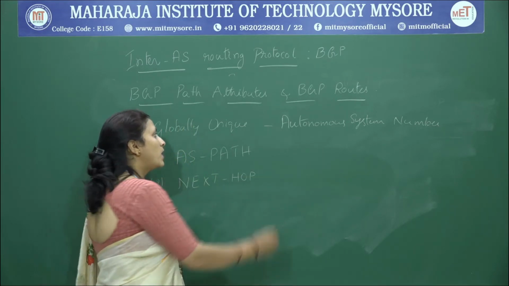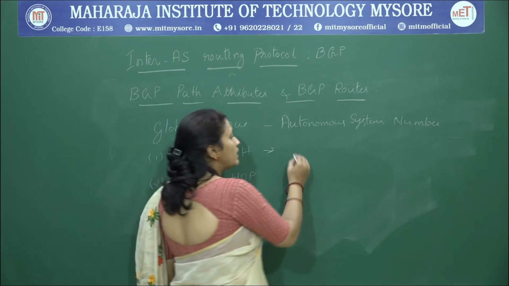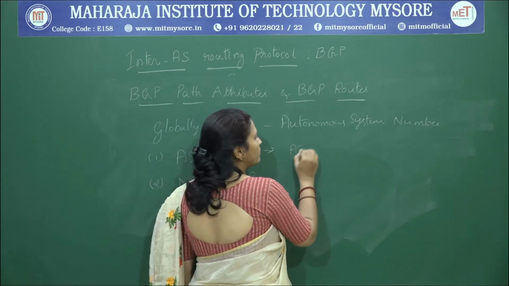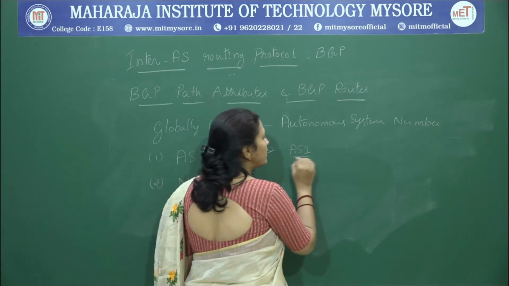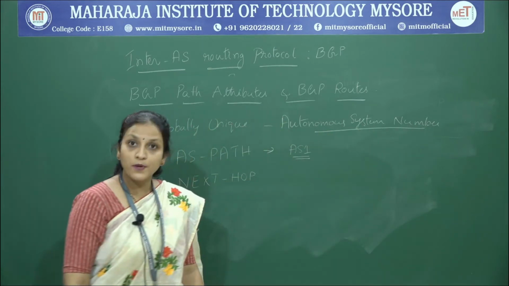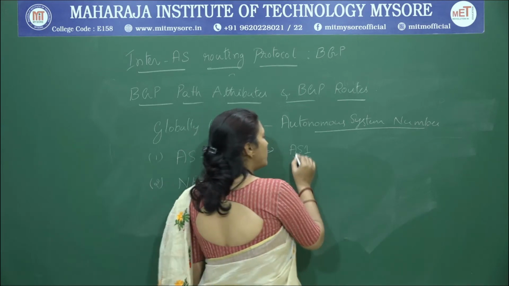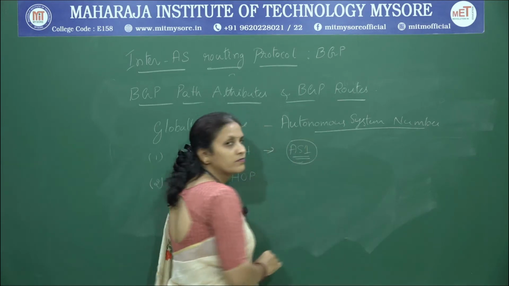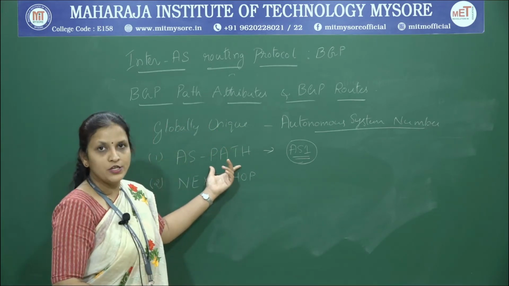What do we mean by AS path? As I already told you, when it starts from AS1, if AS1 is the autonomous system number assigned to that particular autonomous system, and a data packet originated at AS1, that will be included in the AS path initially.